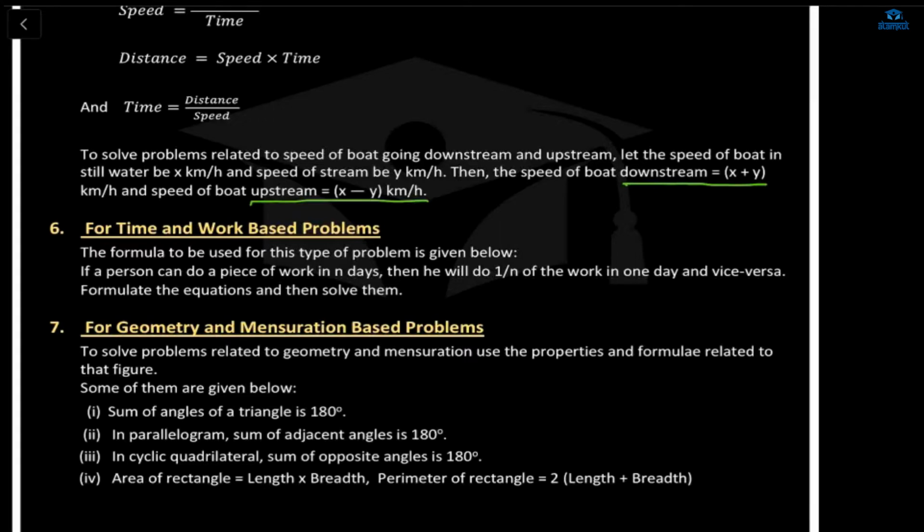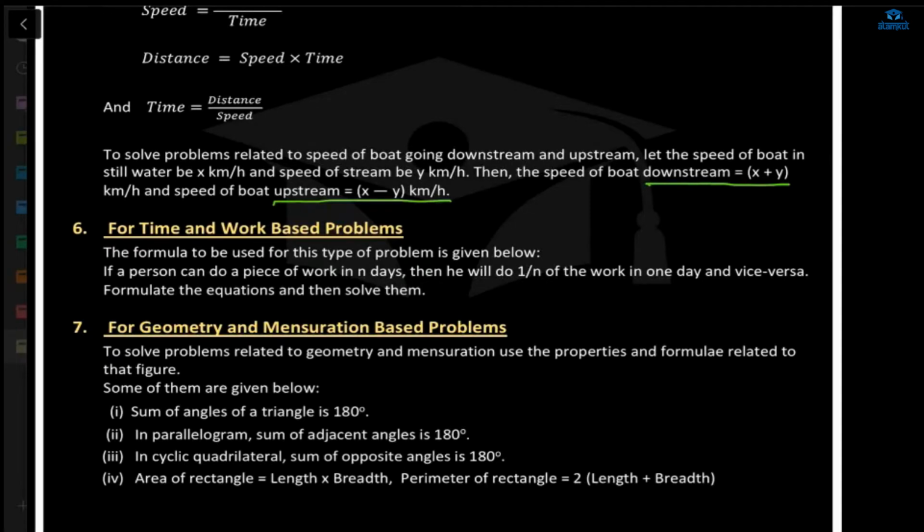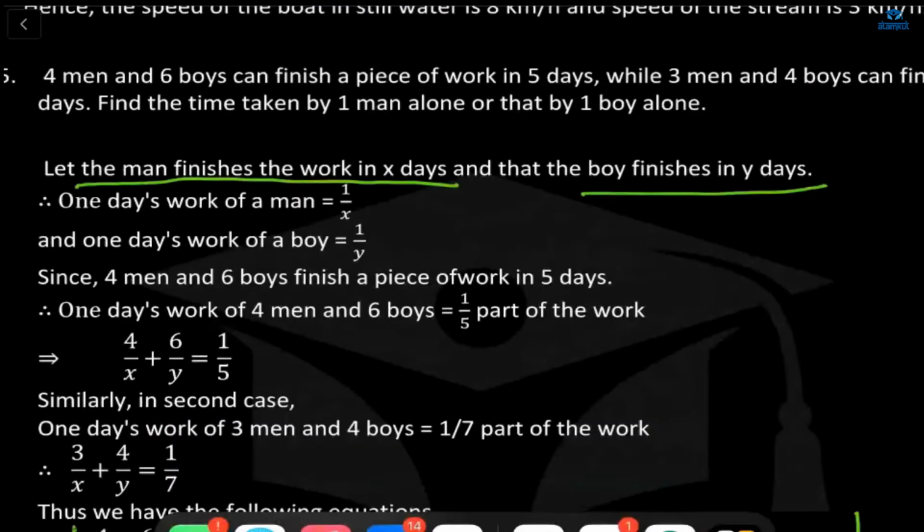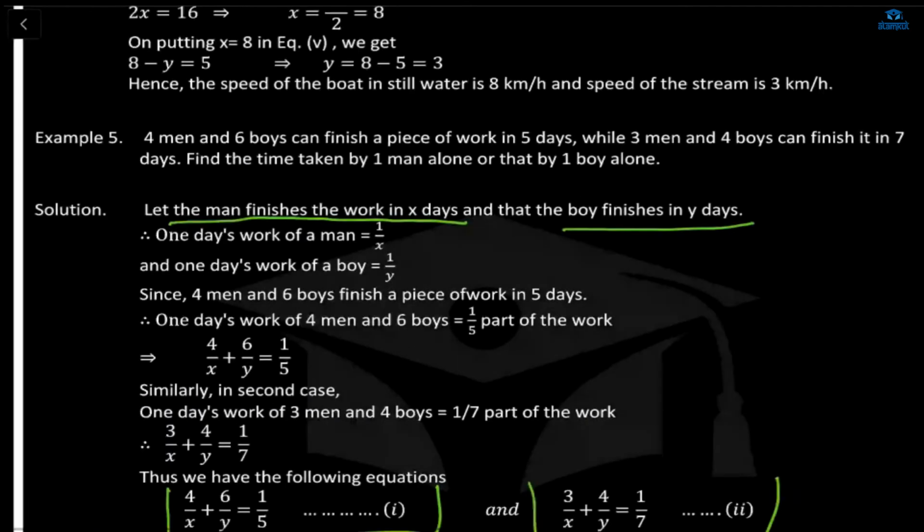Now you see the question. This question number 5, you were having problem. Now 4 men and 6 boys can finish a piece of work in 5 days. Now what is given here? That 4 men and 6 boys are finishing a piece of work in 5 days. So for the first equation it is 4 men and 6 boys, but before that we have to assume that the man finishes the work in x days. The man is going to finish the piece of work in x days, and the boy is going to finish the piece of work in y days.